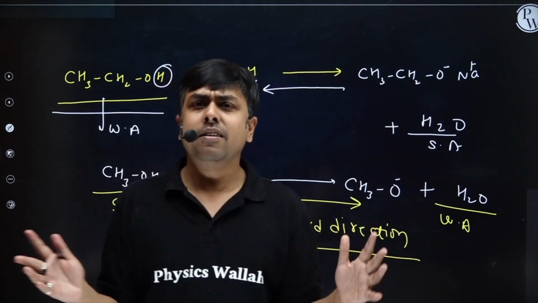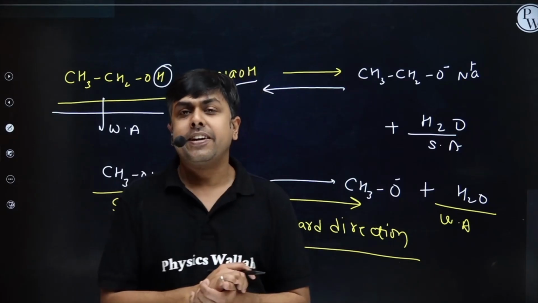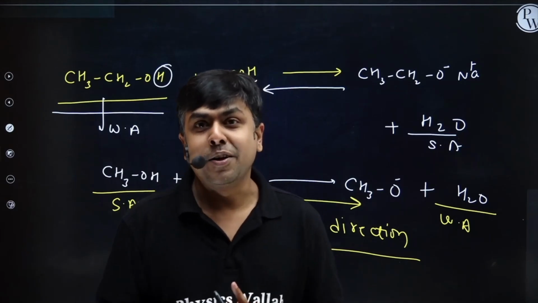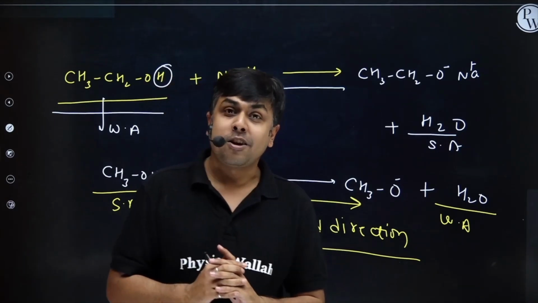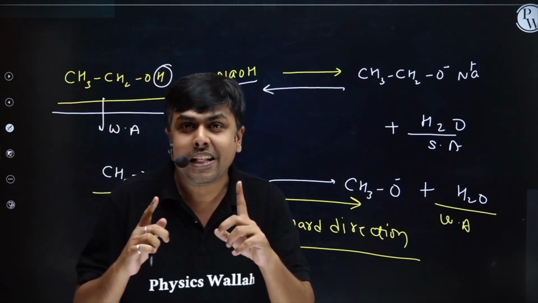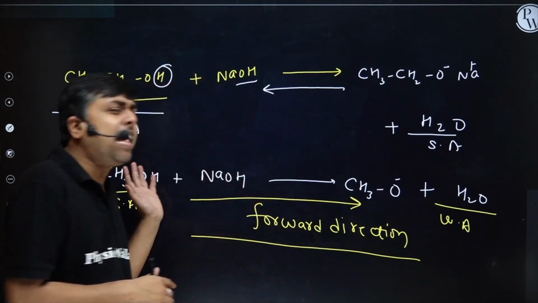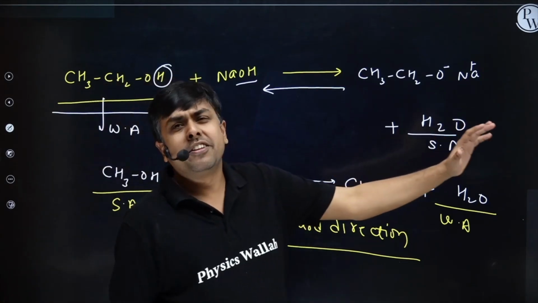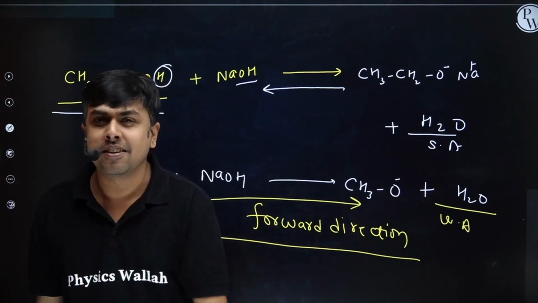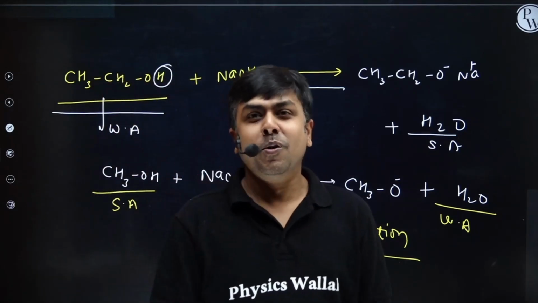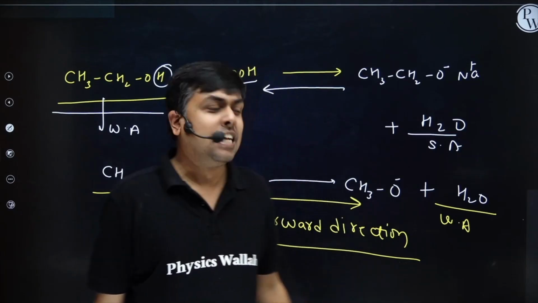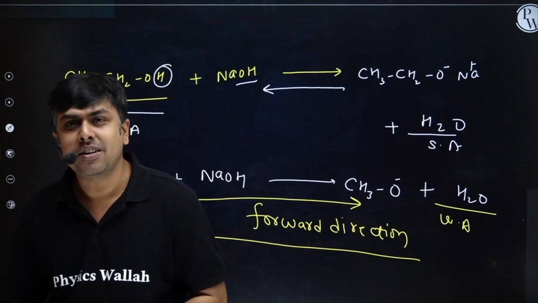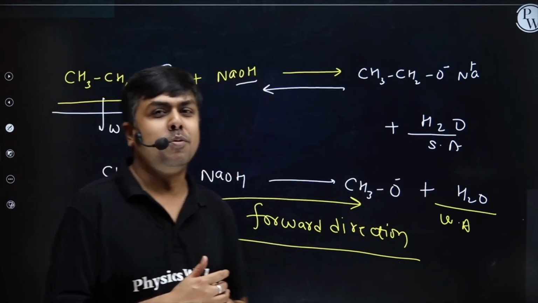So if you are having any aliphatic alcohols and if it's treated with NaOH, and if R is not a methyl group, in that particular case the extent of acid-base reaction will be very less. But if the aliphatic alcohol is methanol, in that particular case the reaction will shift in the forward direction, and the reason is strong acid always moves in the direction of weaker acid. Strong acid plus strong base gives weak acid plus weak base. Am I clear, students? So shall we move ahead? Let's move ahead.